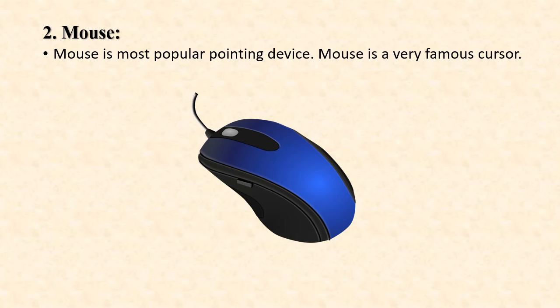Generally, a mouse has two buttons called left and right button, and the scroll bar is present in the middle. Mouse can be used to control the position of the cursor on the screen, but it cannot be used to enter text into the computer.